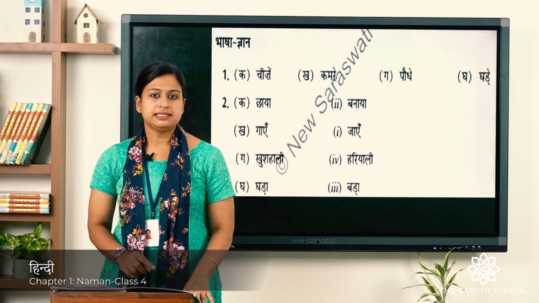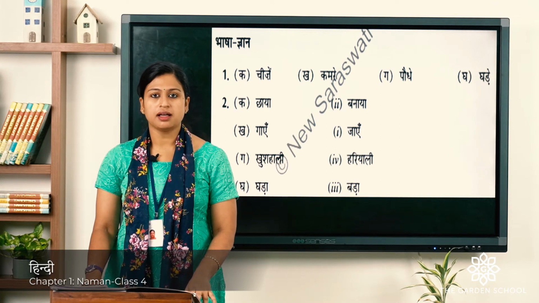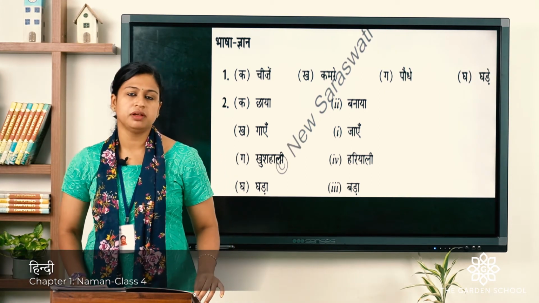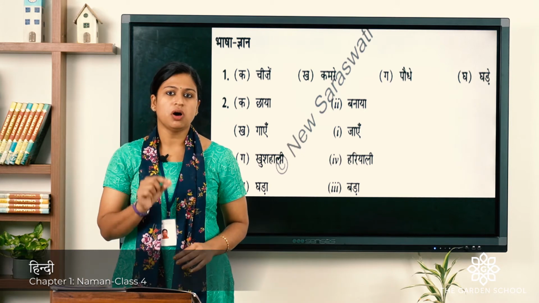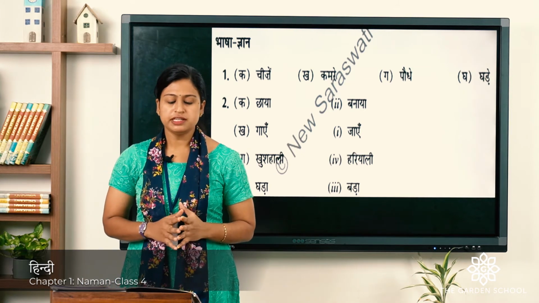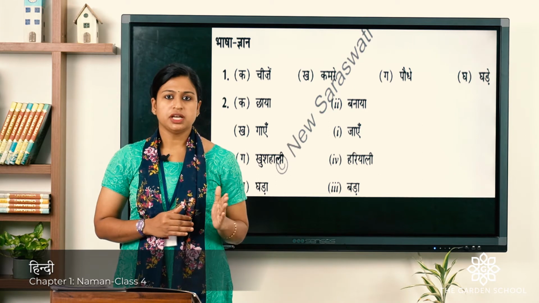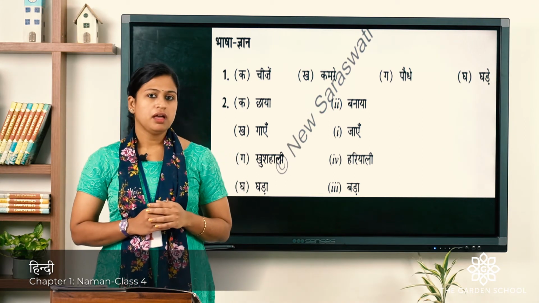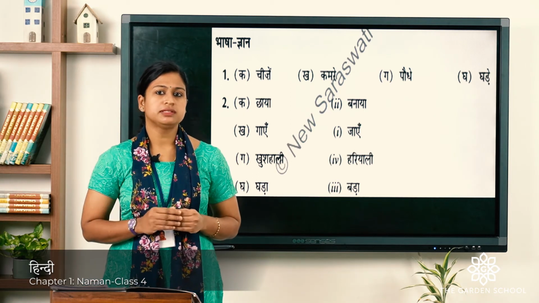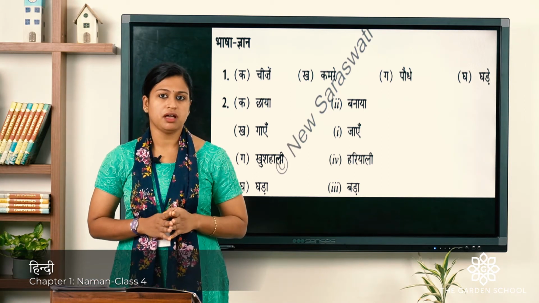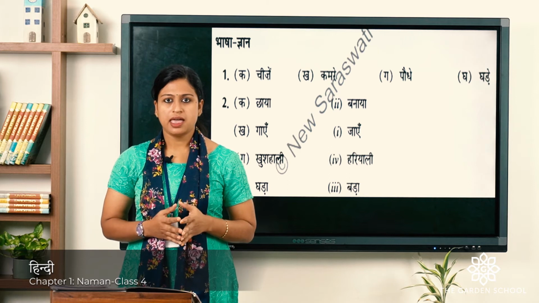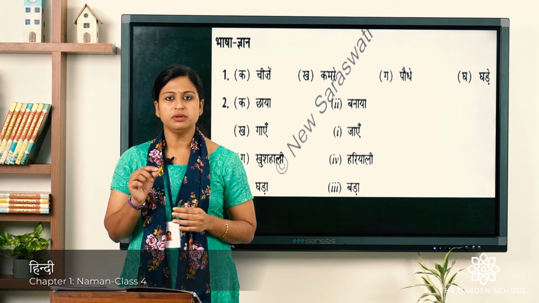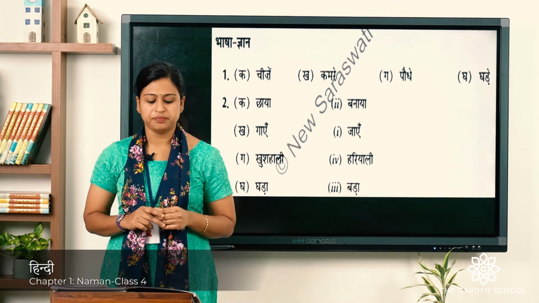अब तीसरा अभ्यास है अनुस्वार लगाकर लिखिए. I hope you remember the anusvaar symbol. It's just a dot. The first one is already done for you. Chada, cha, da plus a. And when you put that anusvaar symbol, it becomes chanda. Second one is hai. Hai means is. Now you have to use that anusvaar symbol.